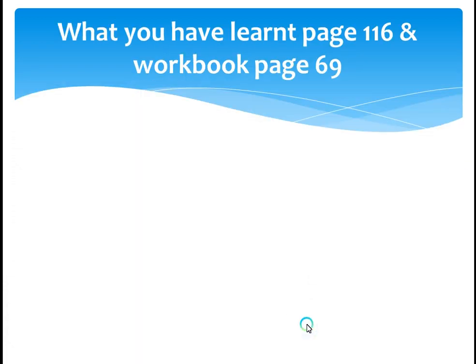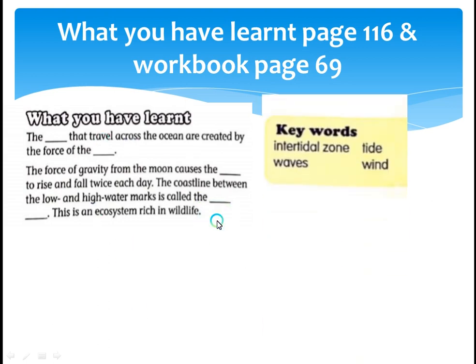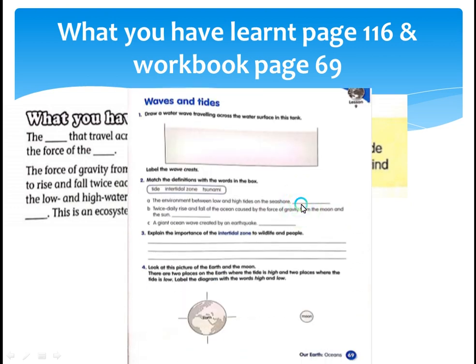So what have you learned today? Check that out on page 116. Use the workbook, worksheets and your textbook to complete what you have learned. And you have some keywords: the intertidal zone, the tide, waves, wind. And here is your workbook talking about waves and tide.